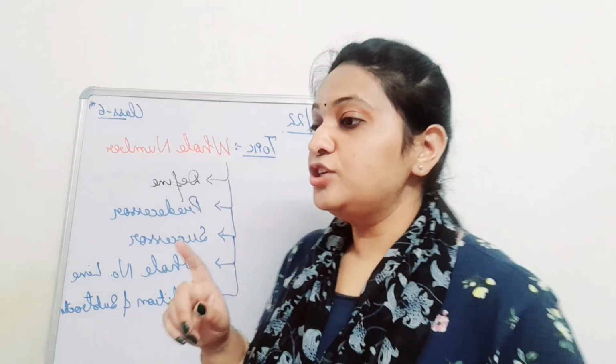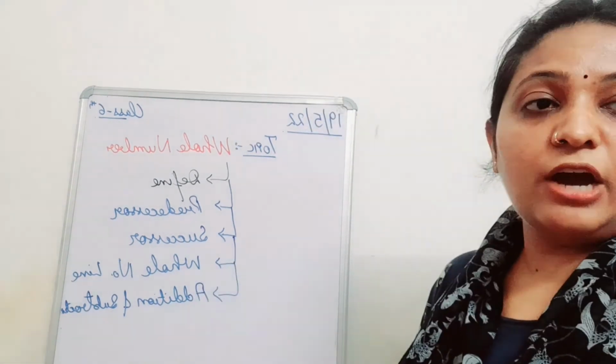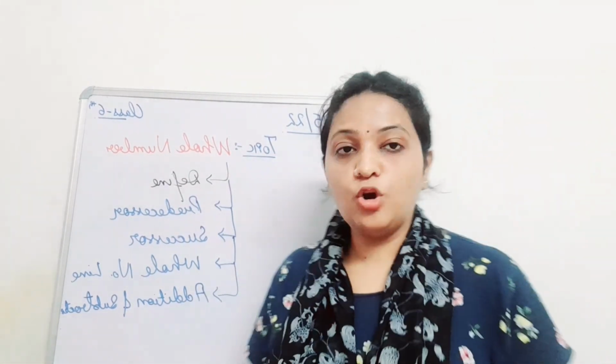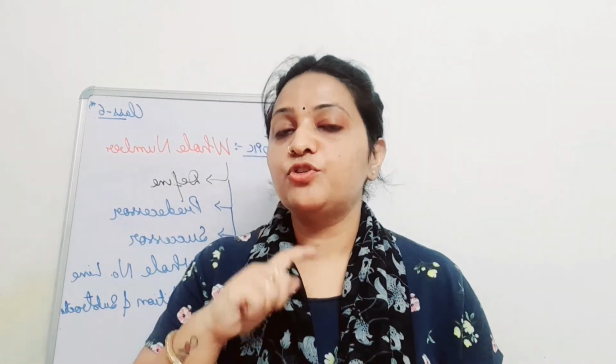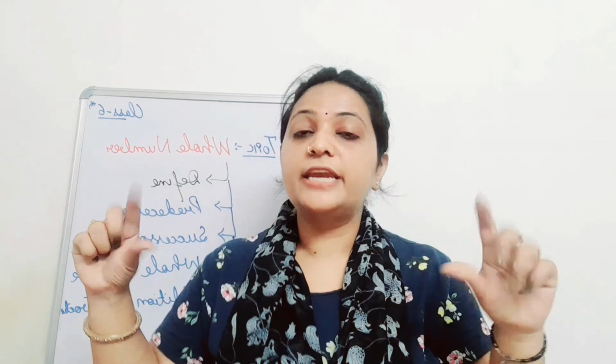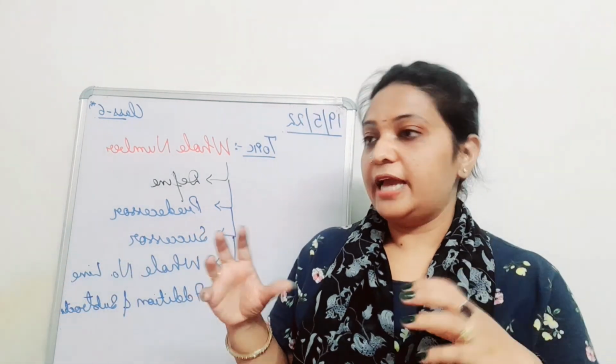So I am going to give you homework. Let's jot it down quickly. I hope you all have jotted down the homework. I am going to give you one home activity which will be very fun. You have to take an A4 sheet, and on it you will draw a number line of any color you want.